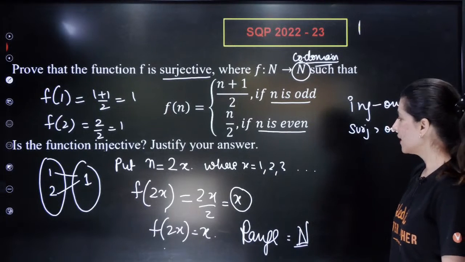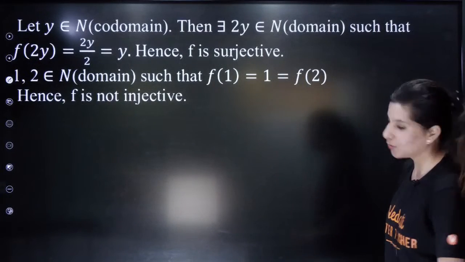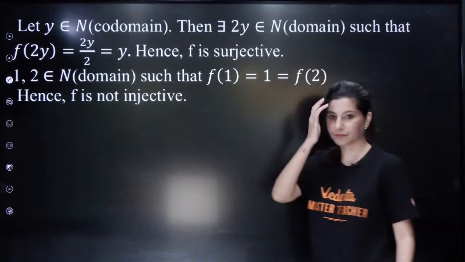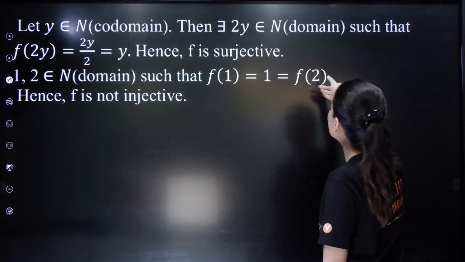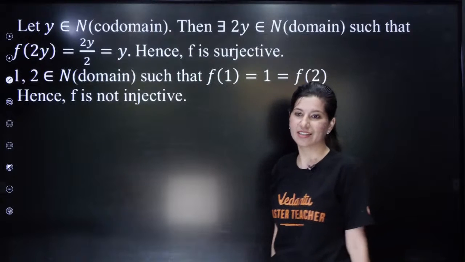Clear? So that means how do you write? Can you see? Yes. F of 1 is also 1, F of 2 is also 1. Hence, F is not 1-1 or not injective.